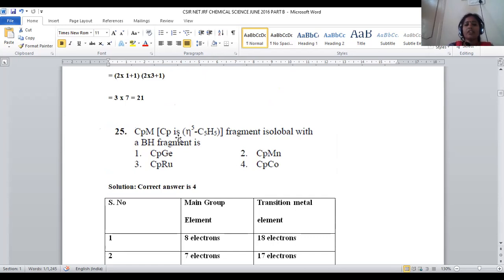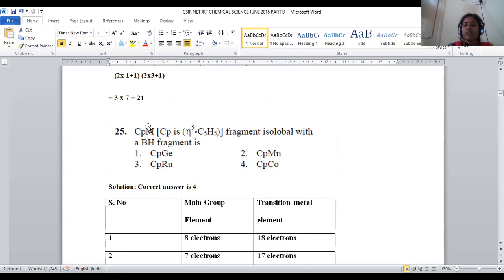Cp, Cp stands for cyclopentadienyl anion and contributes 5 electrons. This fragment will be isolobal with the BH fragment. So here the isolobal analogy can be employed. BH fragment is isolobal with which transition metal complex?